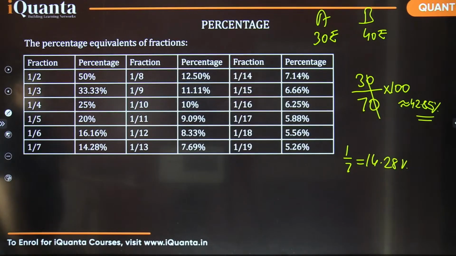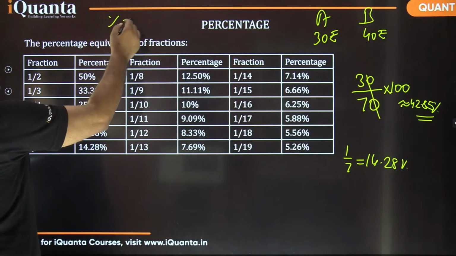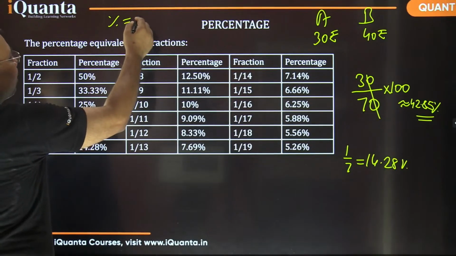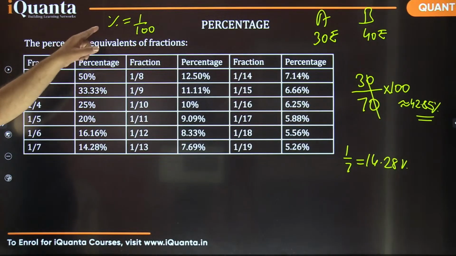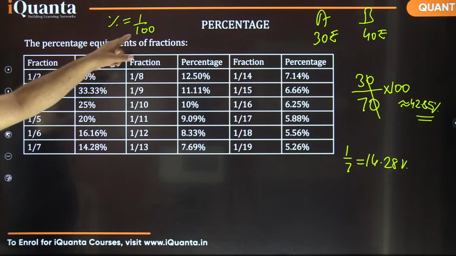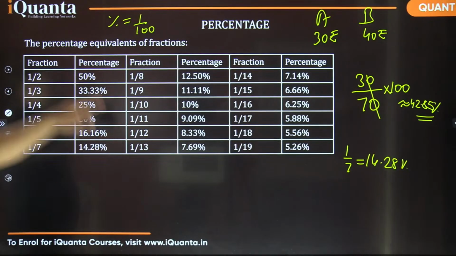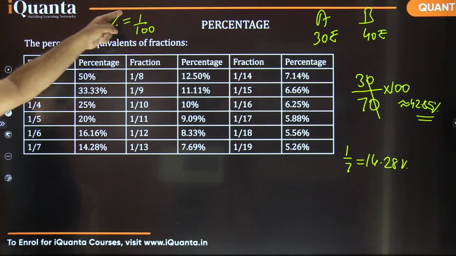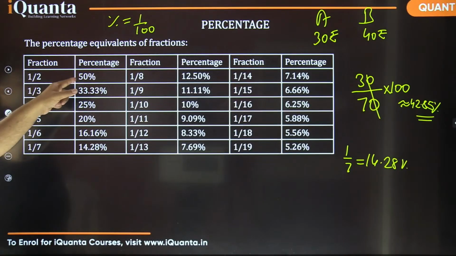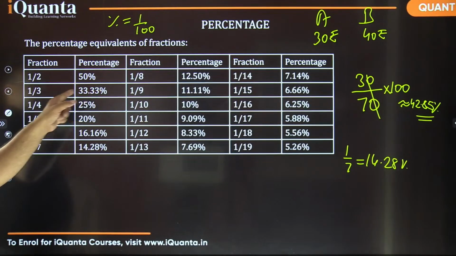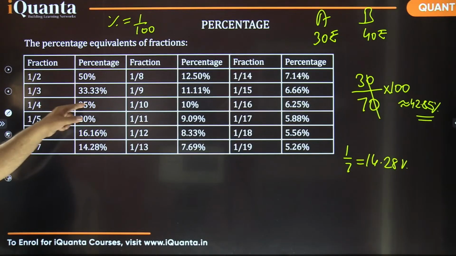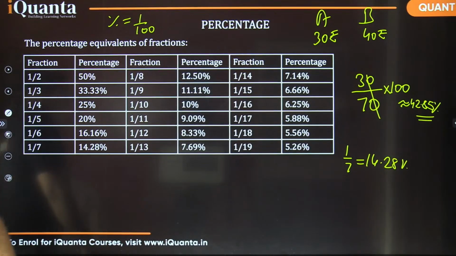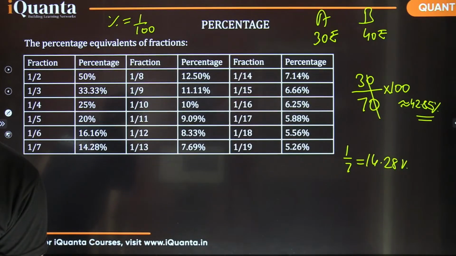And as some of you already mentioned, percentage means per 100 or out of 100. So wherever we see this symbol percent, we can replace it by 1 by 100. Here also, 50% means 50 by 100, that is 1 by 2. 33.33% means 33.33 by 100, which is 1 by 3. 25% means 25 by 100, that is 1 by 4, like that. Is it okay?